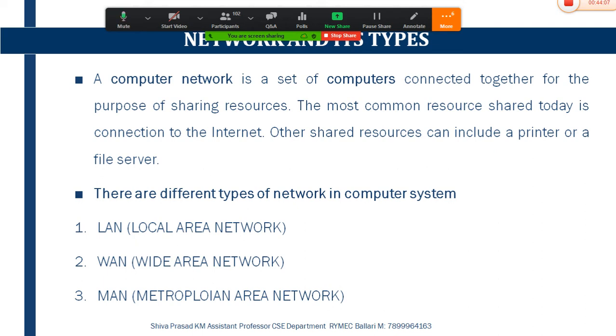Without a computer network, it's impossible for me to have a communication link with the other person whom I want to contact or communicate with. So computer network plays a very important role in providing a connectivity link between n number of users in and around the world.